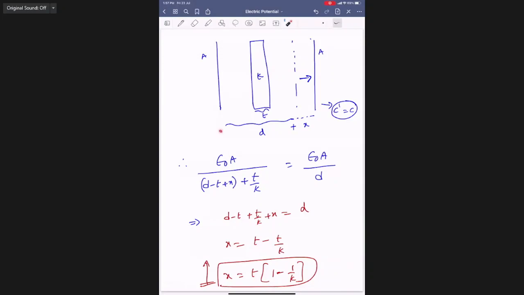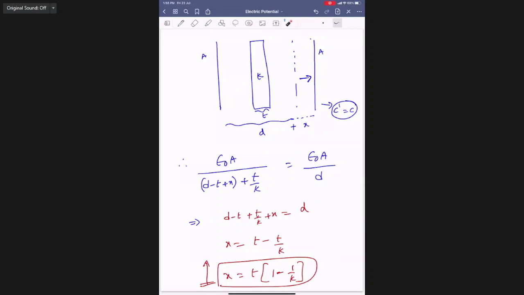Now, what is the total air actually? D plus x, but it is occupied by some medium of thickness t. Then what is the original finally available air? D minus t plus, or D plus x minus t, anything, your choice, plus t by k. Got it? So this much distance you have to increase the separation. Got it, everybody?